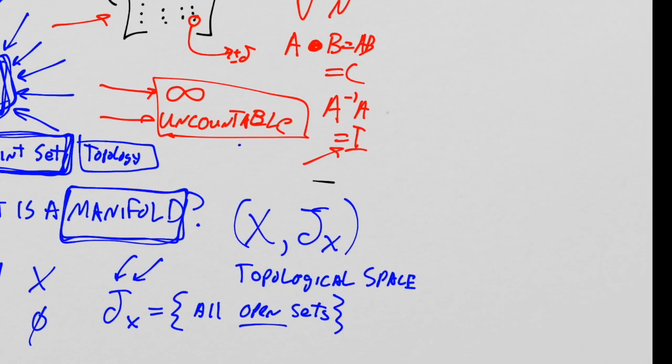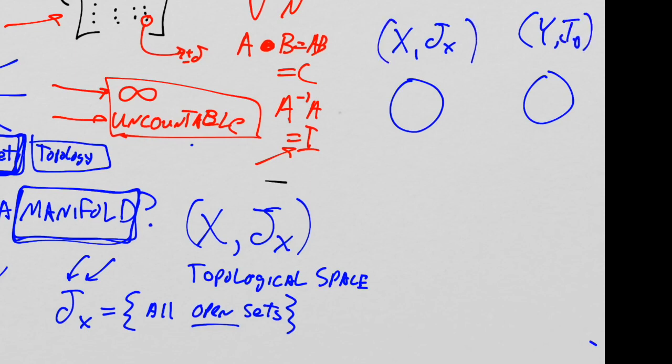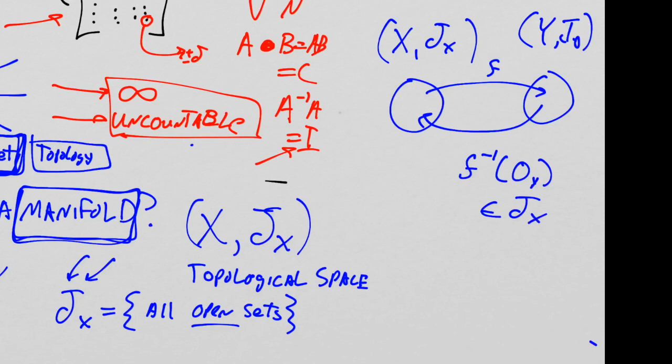Another key point that you'll be expected to remember is that if you have a topological space X and a topological space Y, so I guess that would be (X, Tx), (Y, Ty), and you have a function f from X to Y, that function is continuous if f inverse of an open set in Y is an element of the topology of X. In other words, f inverse maps open sets in Y to open sets in X. If that's the case, then f is continuous, right? F inverse may not be continuous, but f is continuous.